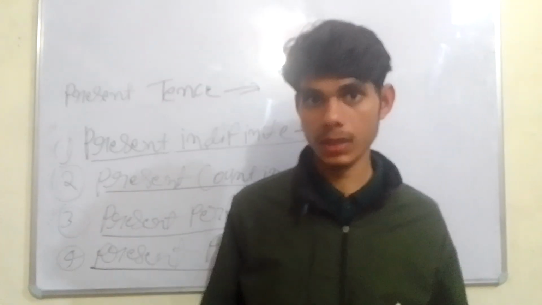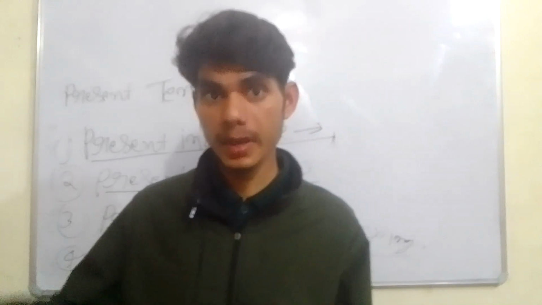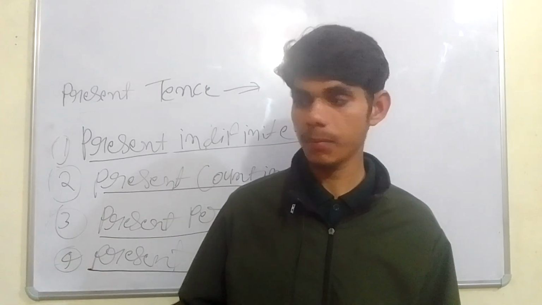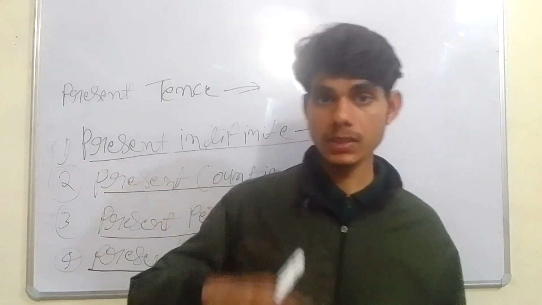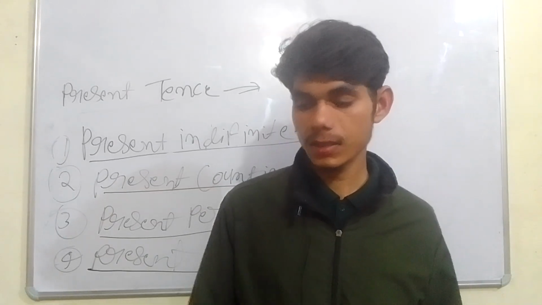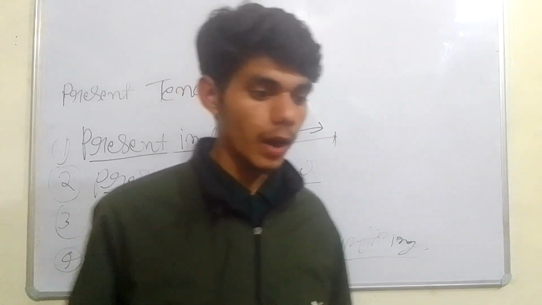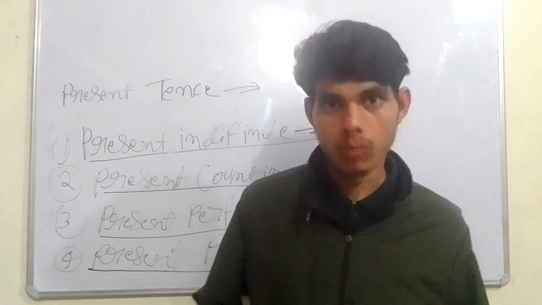So it will be the present perfect continuous. I started my topic 20 minutes ago, but I am still discussing that topic. This is called the present perfect continuous.